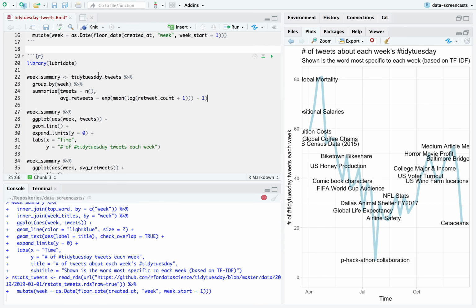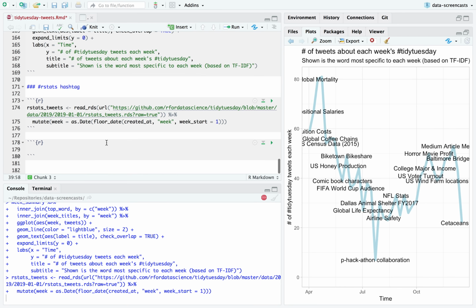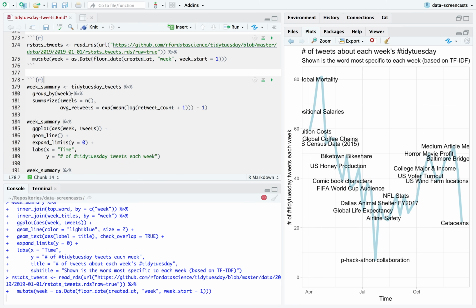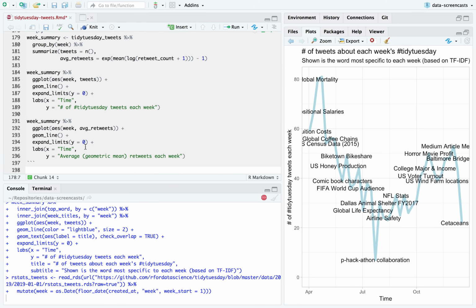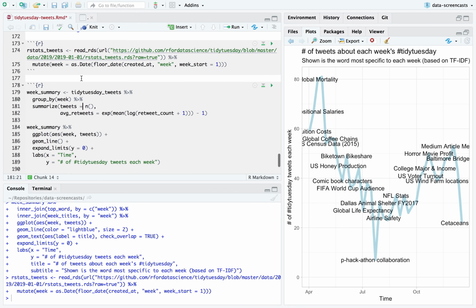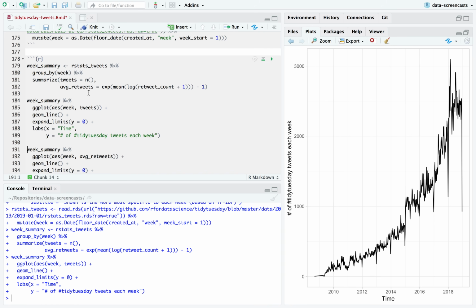For example, honestly, sometimes with this stuff, I really do just copy big blocks of code. It's a shame because it's already highly redundant code. There's another reason I'm wondering if I should make some more things of this into a function. But mostly I'm just saying how many rstats tweets per week.